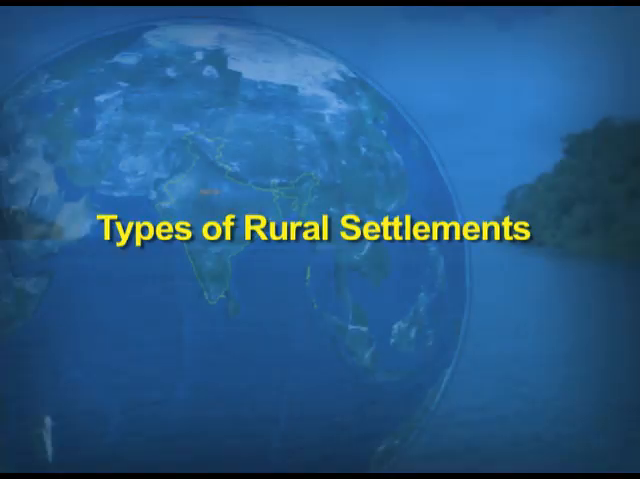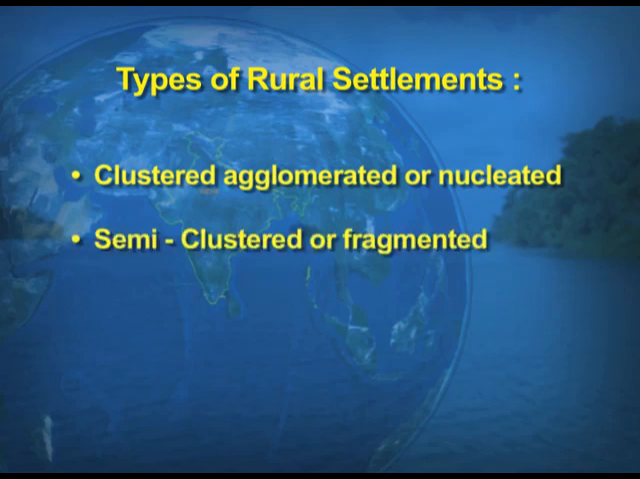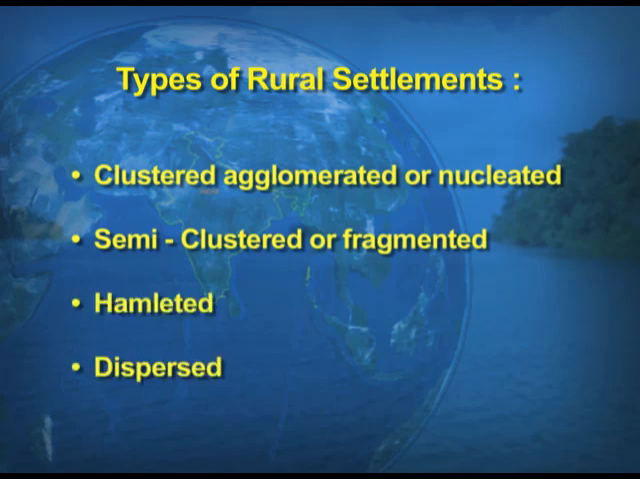Now, another part of the chapter which we are going to take up is the types of the rural settlements. So, we will be talking about the 4 types of the rural settlements. Number 1, clustered, agglomerated or nucleated. Number 2, semi-clustered or fragmented. Number 3, hamleted settlements. And number 4, dispersed. Now, these types we will be discussing one by one.